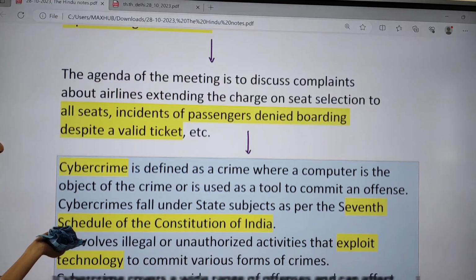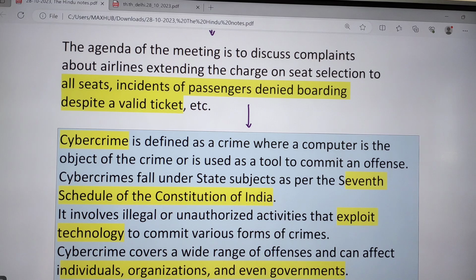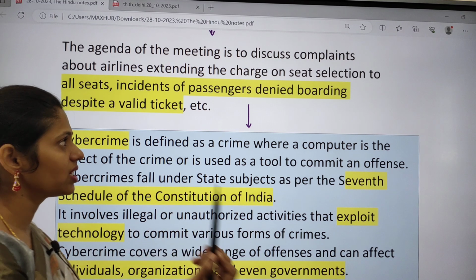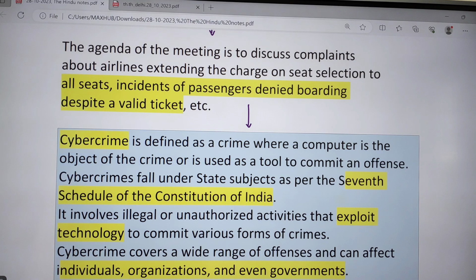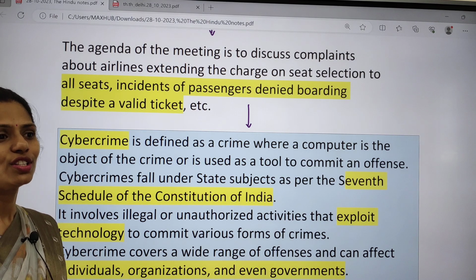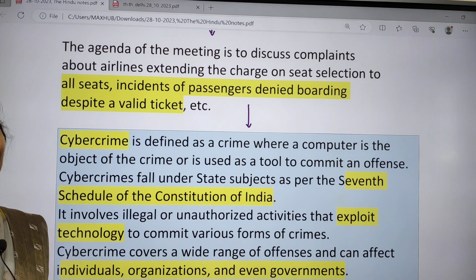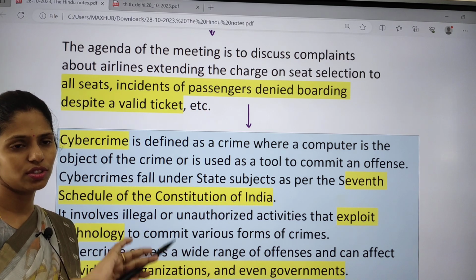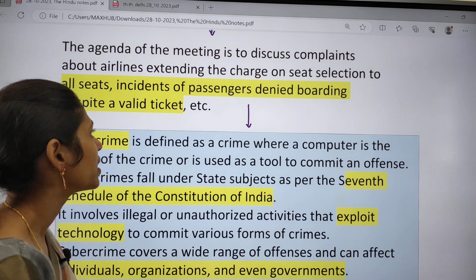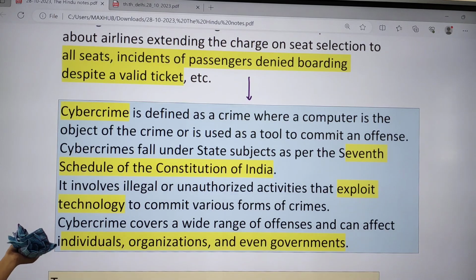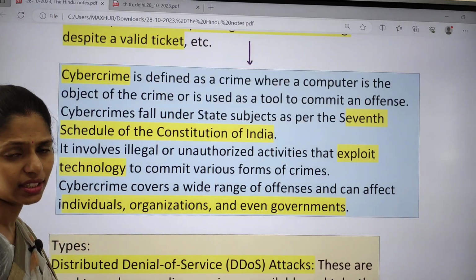The important agenda of this meeting is to discuss complaints about airlines. Airlines have started extending charges on seat selection to all seats. If you want the corner seat, you have to pay extra, like the seat beside the window. This thing they are going to discuss in this meet.